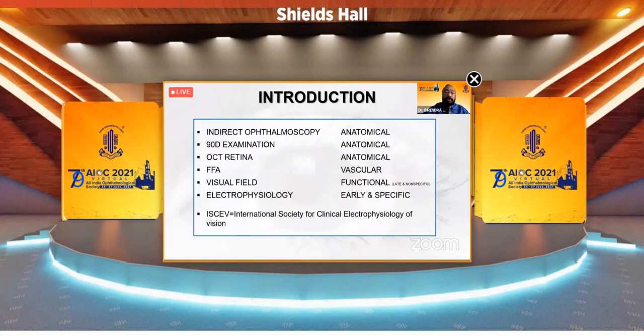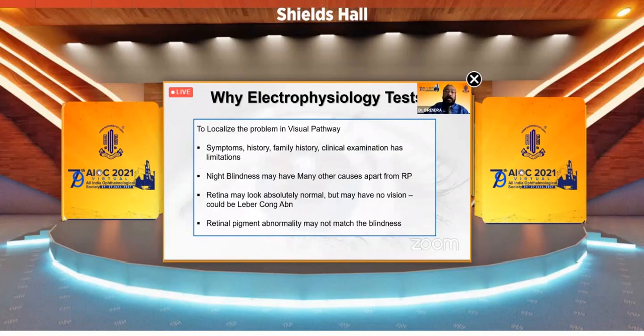Now, why do we need electrophysiology? While examining the fundus, we do indirect ophthalmoscopy, 90D, etc. But electrophysiology gives you the early diagnosis and a specific diagnosis. And these are being standardized by the ISCEV, that is, the International Society for Clinical Electrophysiology of Vision. Why electrophysiological tests? It is to localize the problem in the visual pathway.